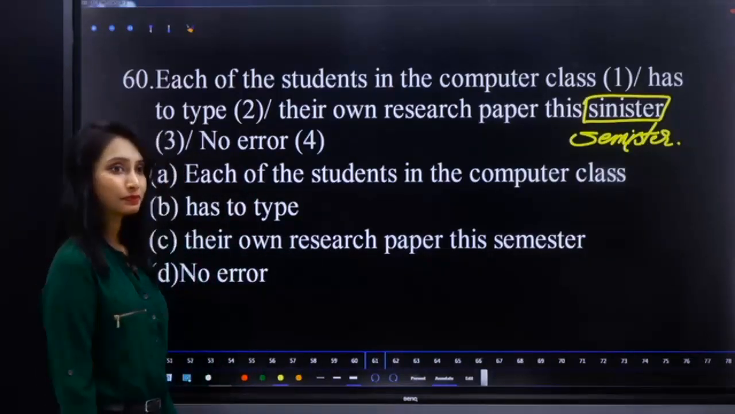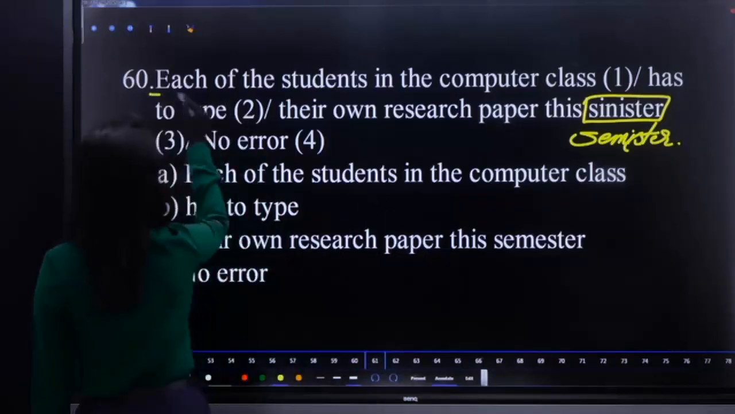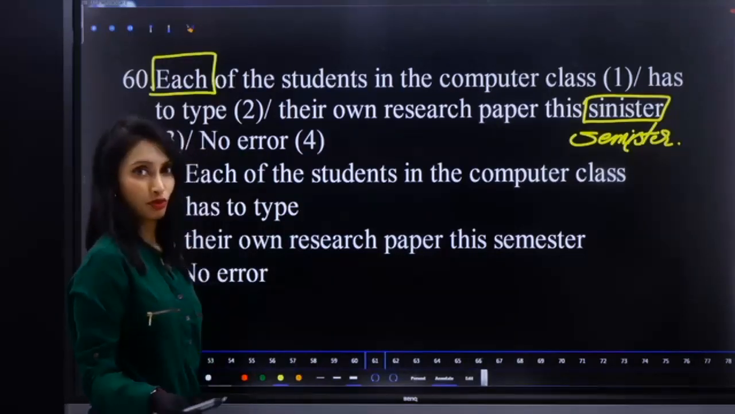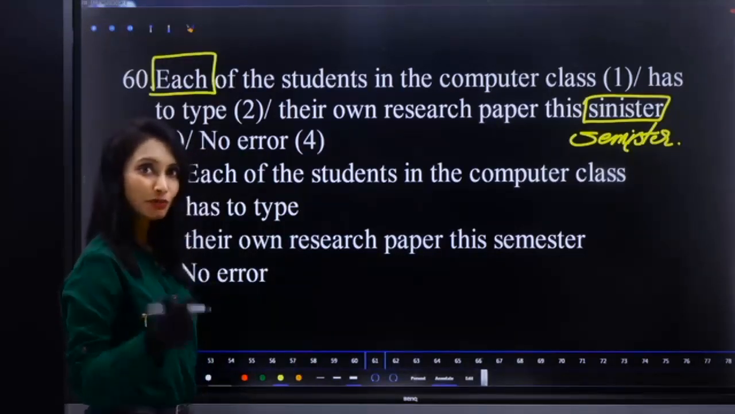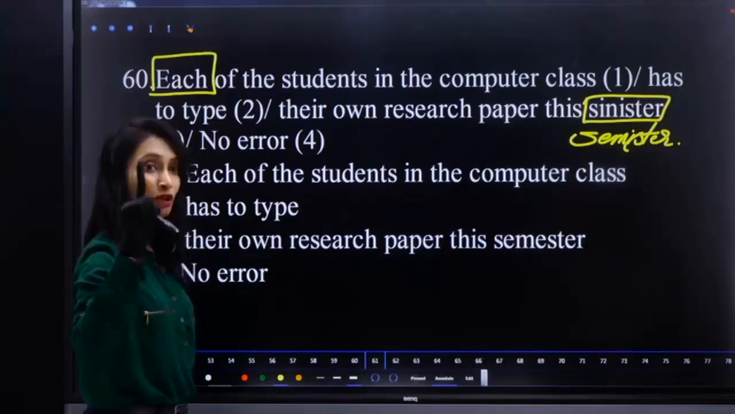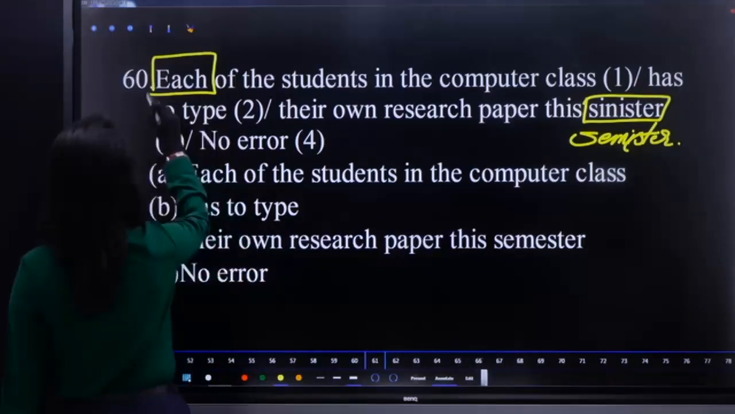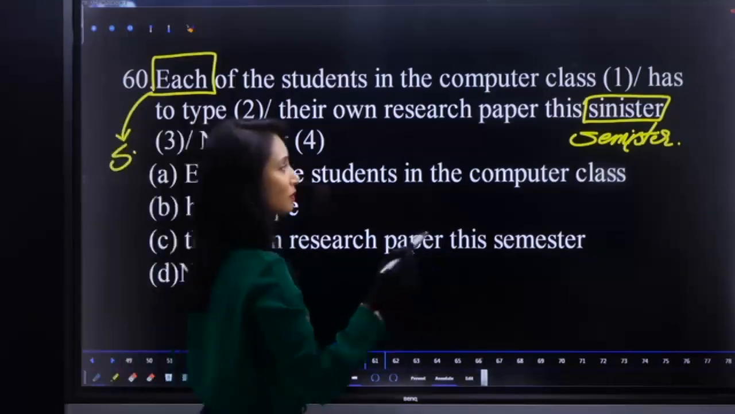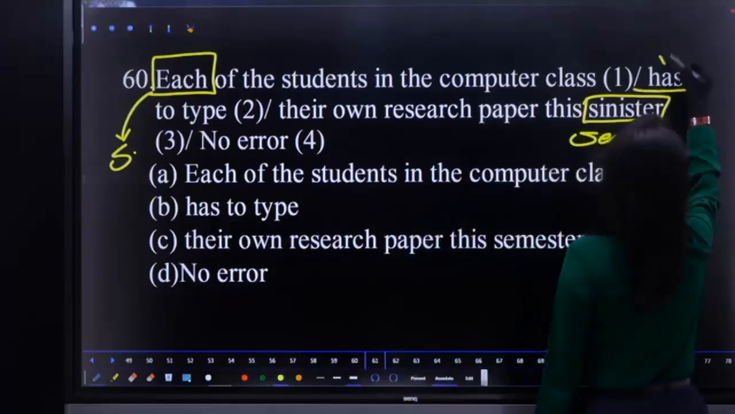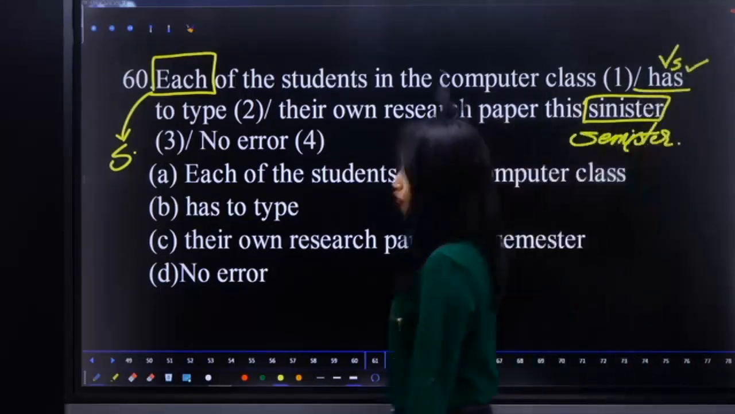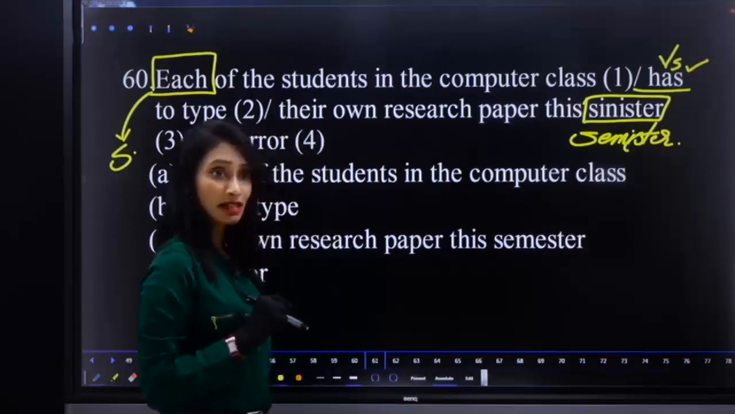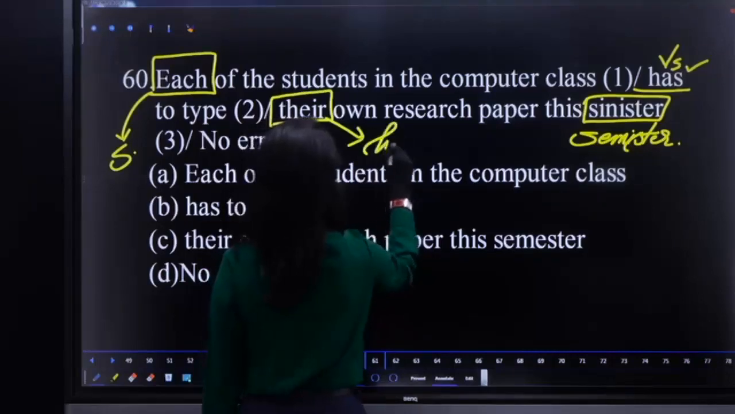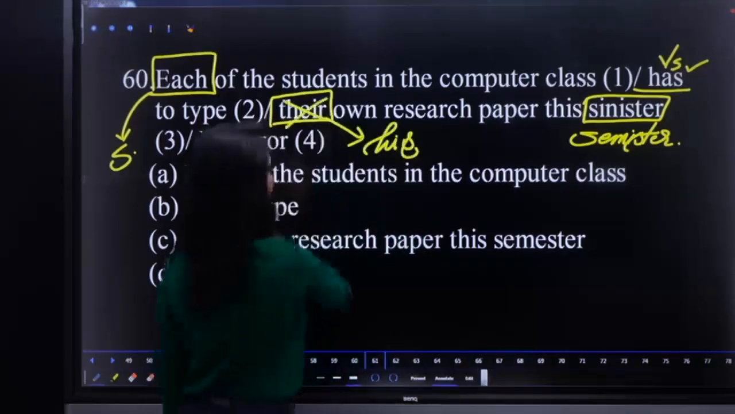What is the error? So here the sentence begins with each, which is a distributive pronoun or distributive adjective, which means one at a time. The word distributive means one at a time. So the subject is singular. When the subject is singular, the verb must be singular. So has is singular, correct. When the verb is singular, the pronoun must be singular. But here the pronoun is their. It should be replaced by his. So that is the error.